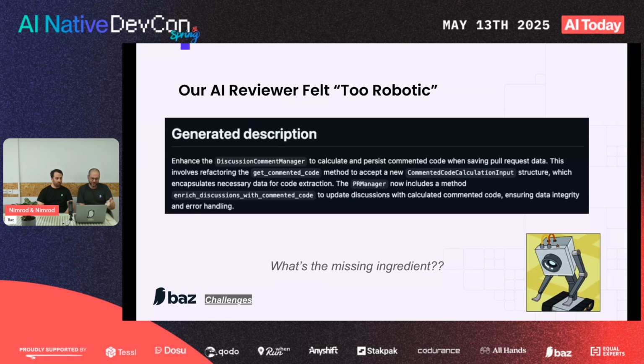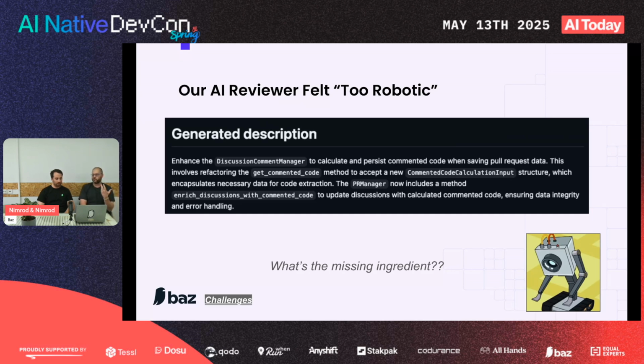I have an example here that exemplifies this. This is a PR description that we generated a while back, before we made some upgrades. We can take a quick look. It says, you changed this class, you changed a method, the input changed, the structure is a little bit different. Everything it says is correct. That really happened.